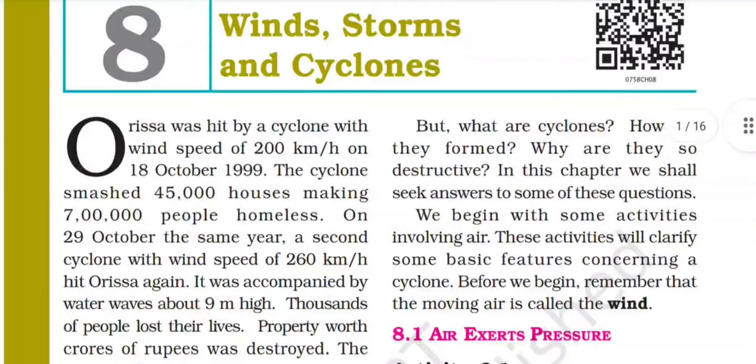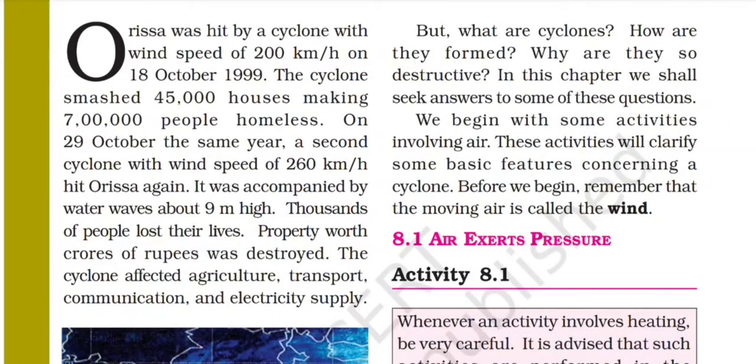It was accompanied by water waves about 9 meters high. Thousands of people lost their lives. Properties worth crores of rupees were destroyed. The cyclone affected agriculture, transport, communication, and electricity supply also. These types of effects can occur whenever a cyclone hits.